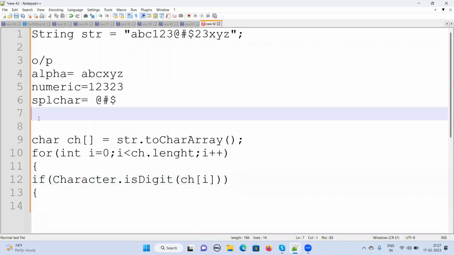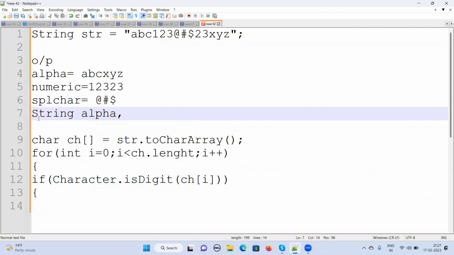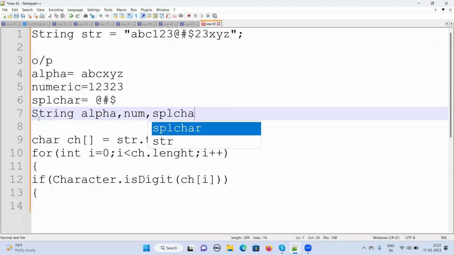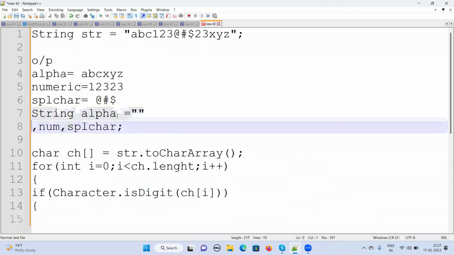Before this, I'm going to define some strings here: alpha, number, and special character. Let me assume these are the things here.